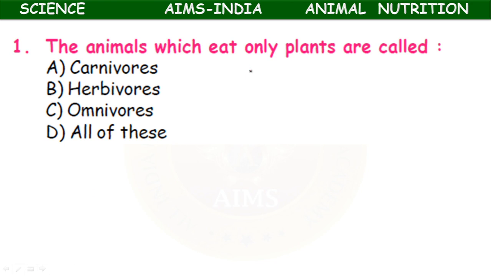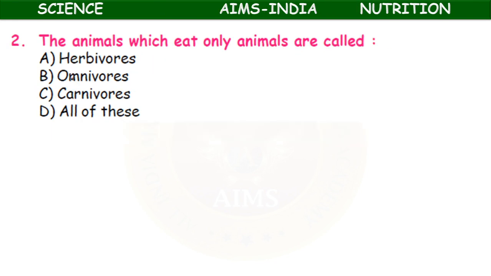The animals which eat only plants are called carnivores, herbivores, omnivores, or all of these. So what do you call the animals which eat only plants? The animals which eat only plants are called herbivores.